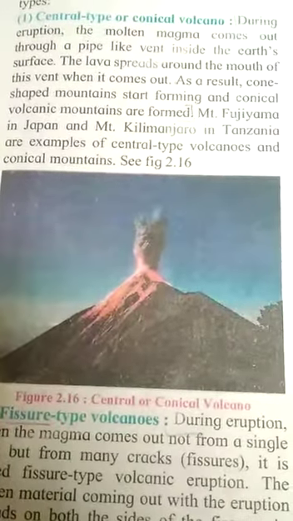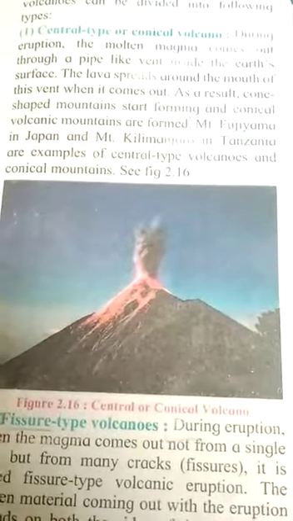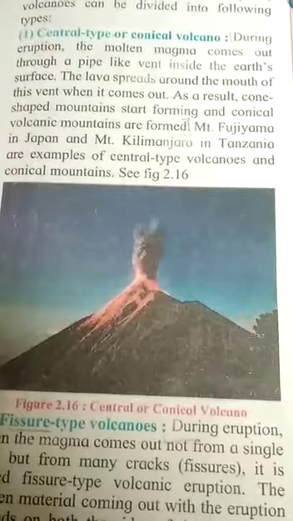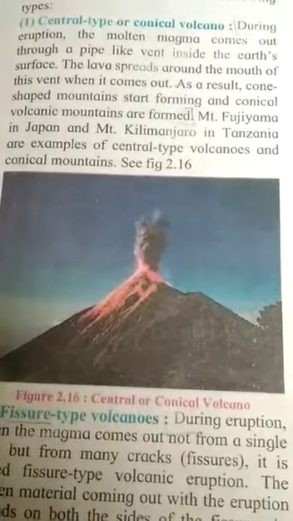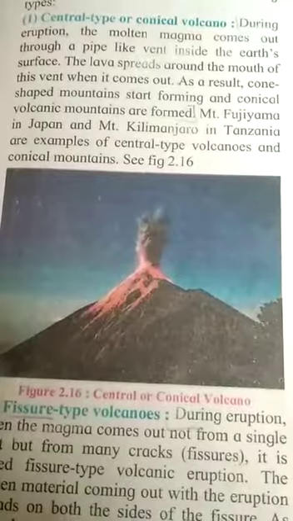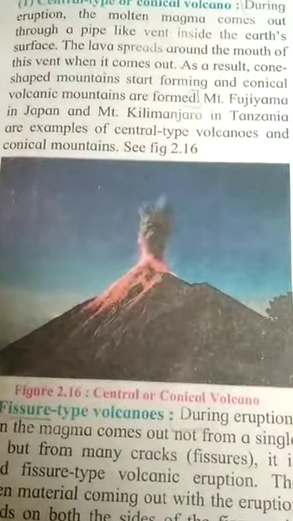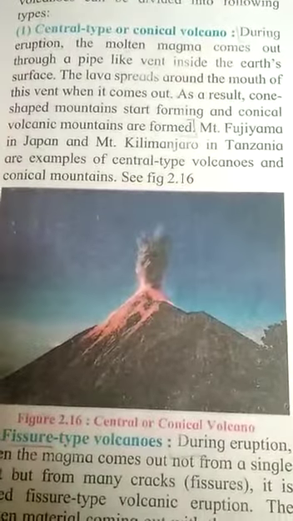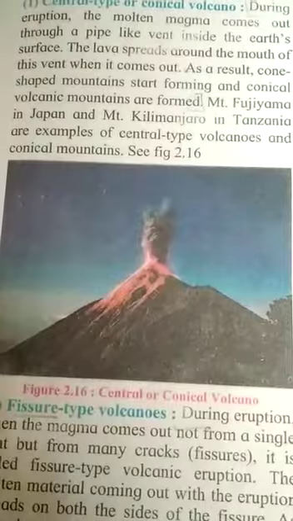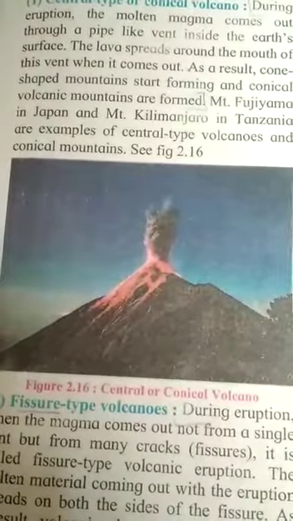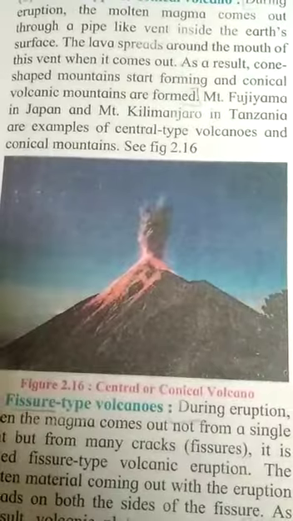The ejected material like lava gets settled near the mouth of the central vent, giving rise to conical hills. So these types of volcanoes are also called conical volcanoes. Okay, Mount Fujiyama of Japan and Mount Kilimanjaro in Tanzania are examples of these types of volcano. Understood?